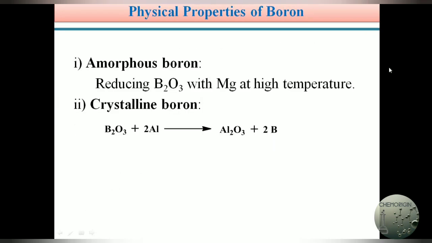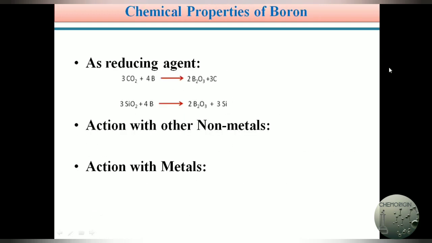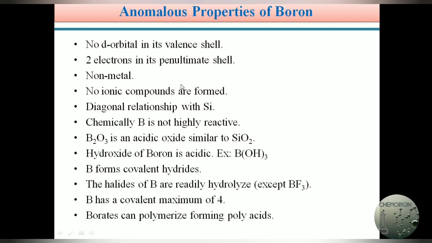And next, boron has only 2 electrons in its penultimate shell. The electronic configuration of boron is 1s2, 2s2 and 2p1. So in the penultimate shell, 1s2, it has only 2 electrons.